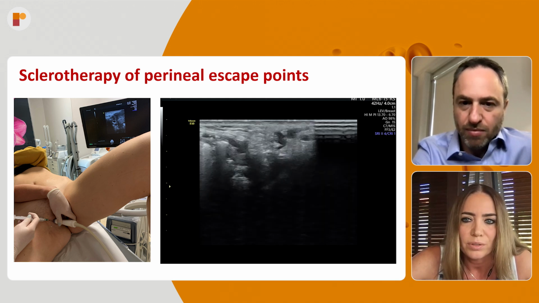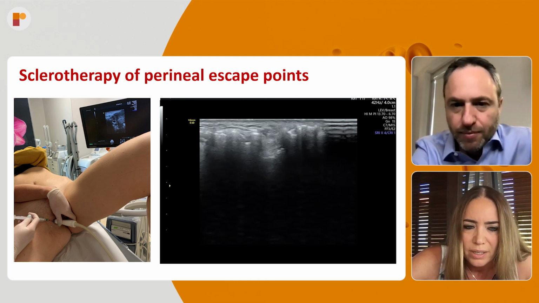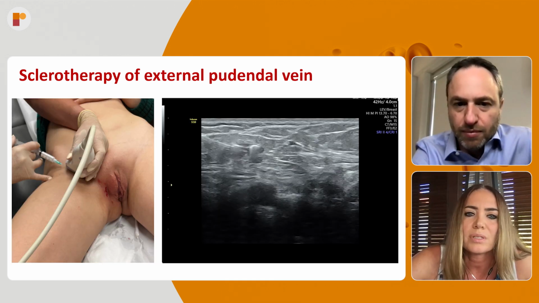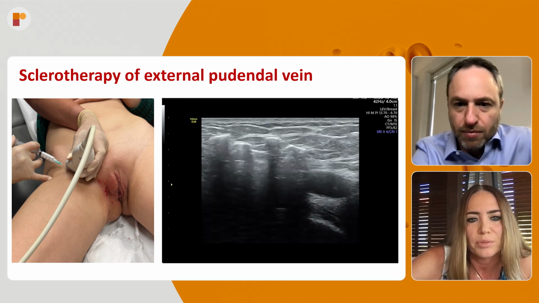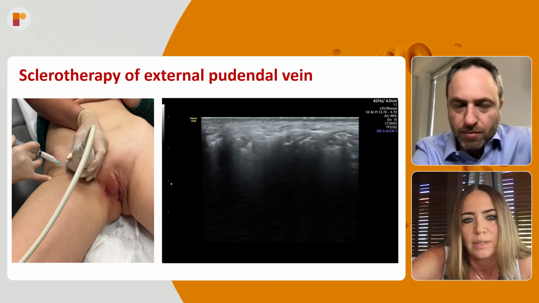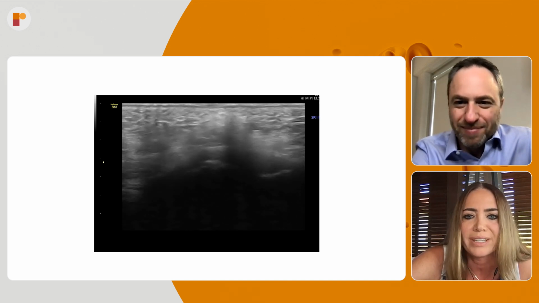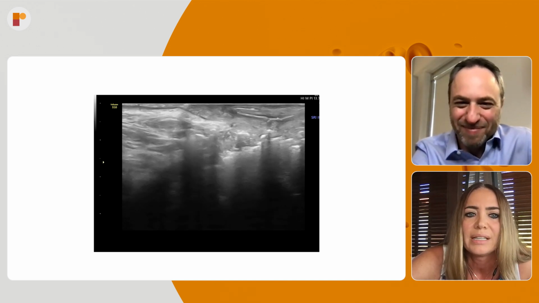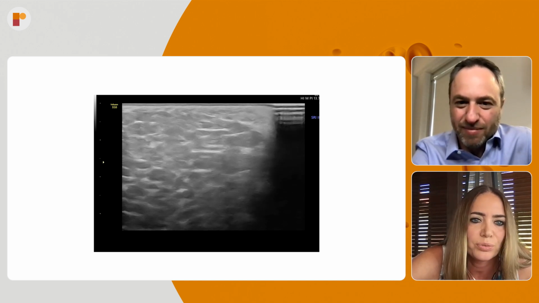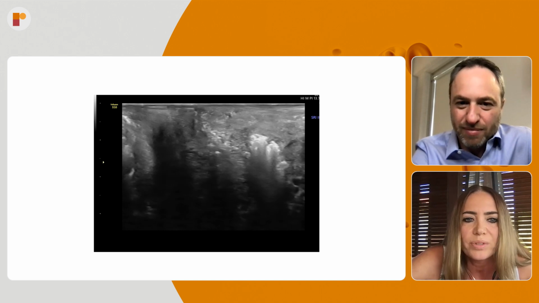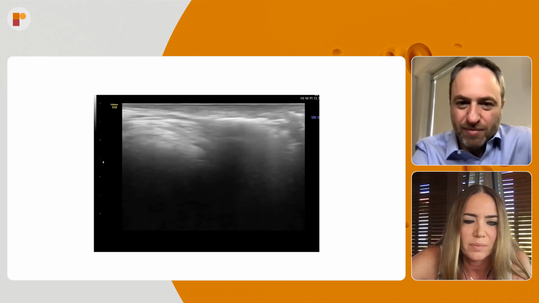So here you can see the foam is going, and then this intermediate labial escape point, and you can also see that the foam is closing all these varicose veins. And then external pudendal vein sclerotherapy, and then during the second session, because it was a huge amount of foam which I gave, I did a sclerotherapy of the leg. And here you can see that from the clitoris to the rectum, all these varicose veins are filled with foam. Here you can see the other projections.